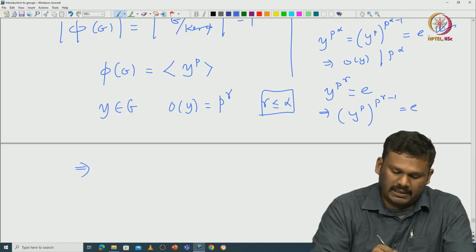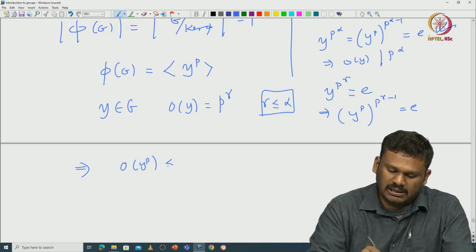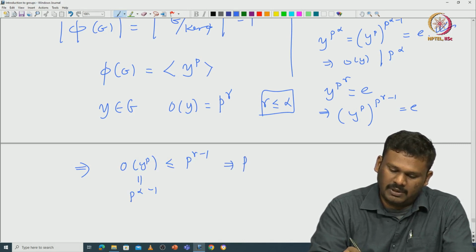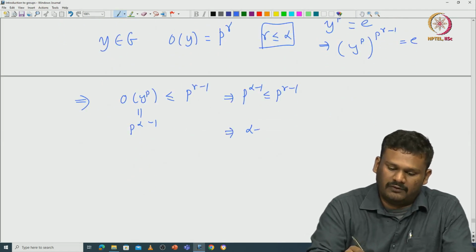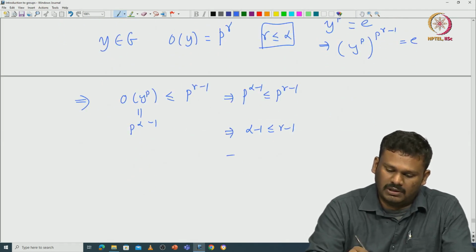So the order of y power p is less than or equal to p power gamma minus 1, but this is p power alpha minus 1. So p power alpha minus 1 is less than or equal to p power gamma minus 1, which immediately gives alpha minus 1 less than or equal to gamma minus 1, so alpha is less than or equal to gamma. So alpha must be equal to gamma.